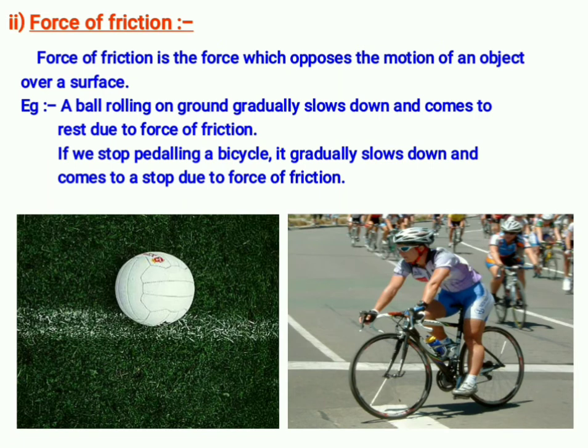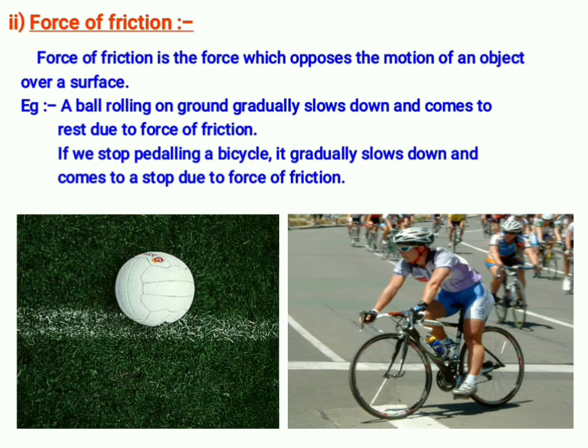Next, you see force of friction. Next contact force is force of friction. Force of friction is a force which opposes the motion of an object over a surface. So friction is also a contact force. But what is this friction doing? It is opposing the motion of an object.